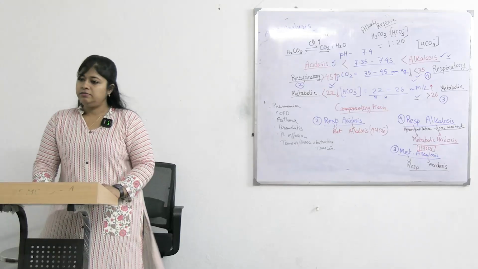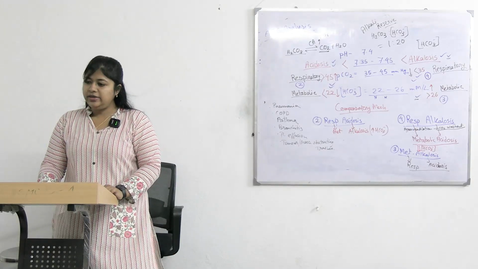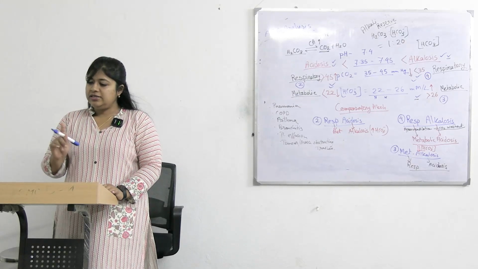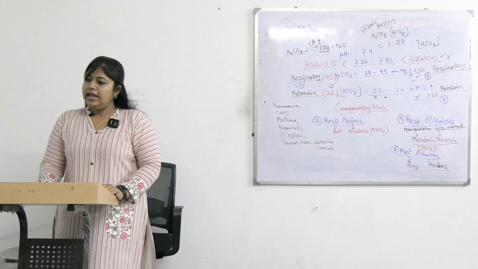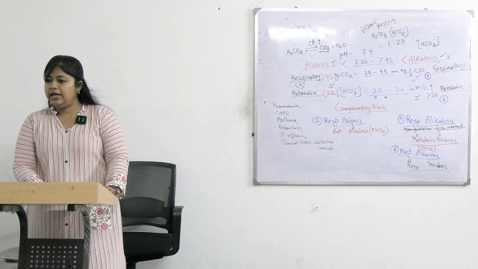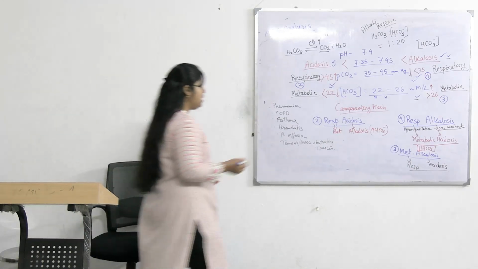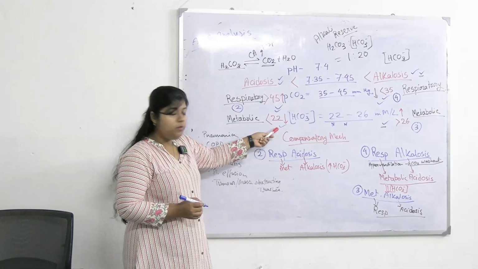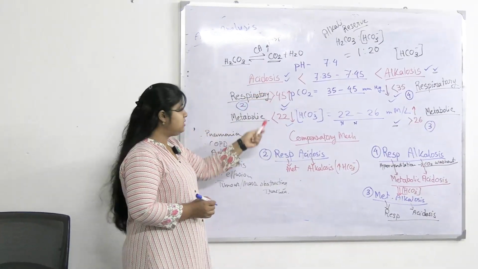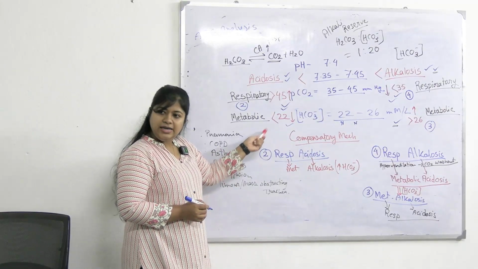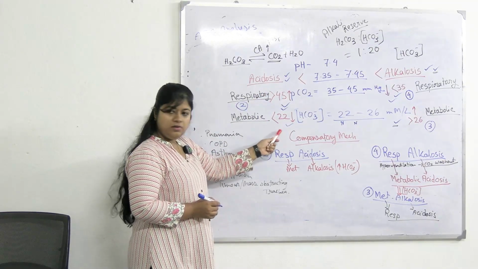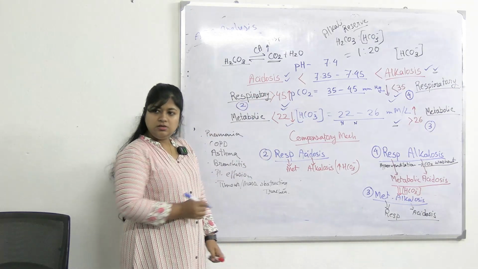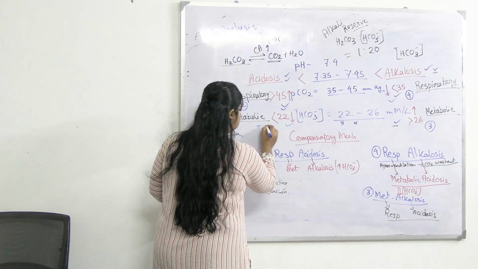The next value is bicarbonate. The bicarbonate value in this case is 8. So is it normal, low or high? Low. So low bicarbonate is going with acidosis. So this is a case of metabolic acidosis, because low bicarbonate is going with the acidosis. So this is the primary thing. The case is case 1.